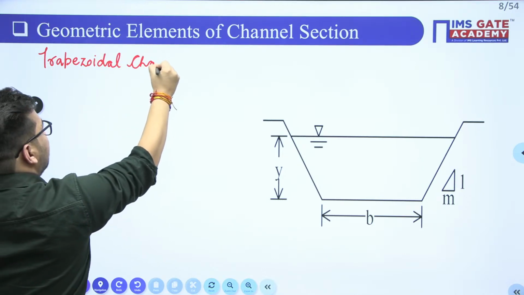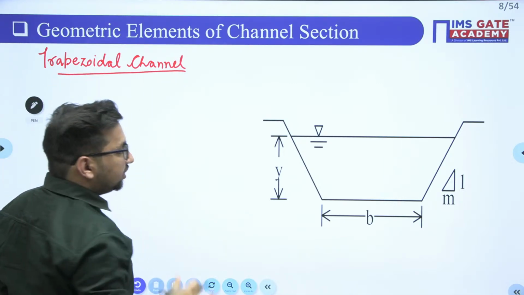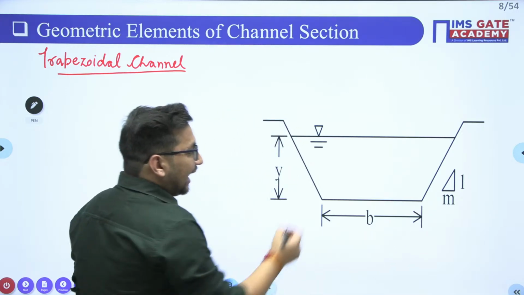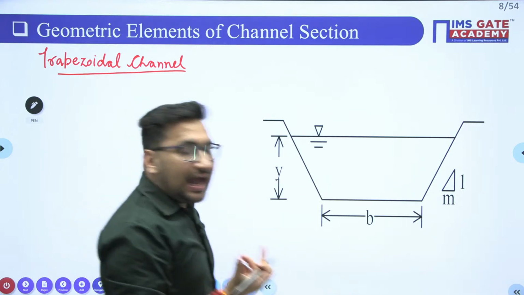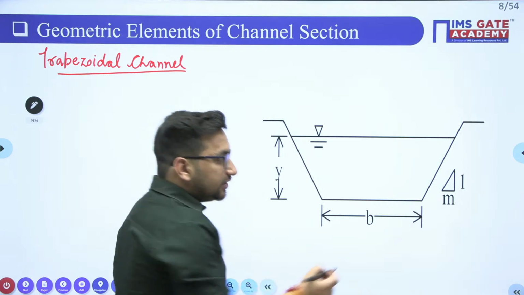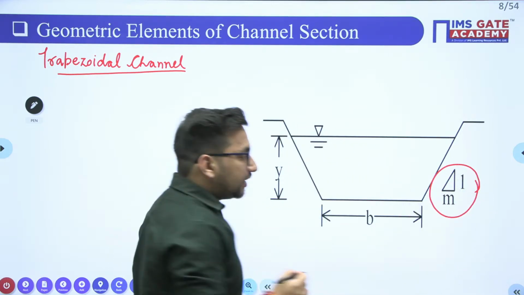Now can you tell me, for this trapezoidal channel which has a base width B, a depth of flow Y, and a side slope of 1 vertical to m horizontal. This is the representation of your side slope, right? What does it mean?